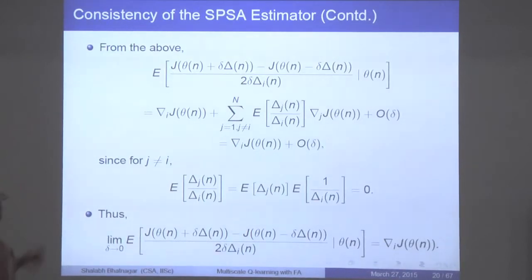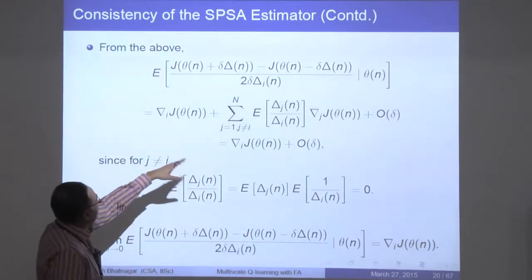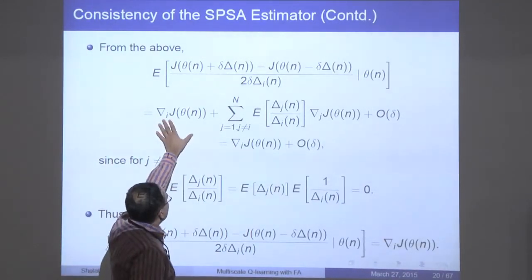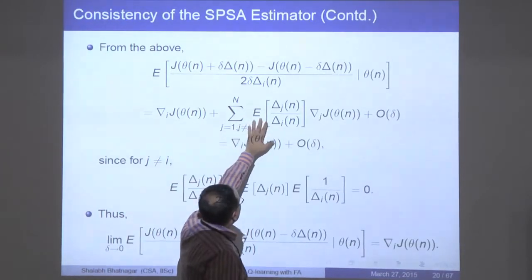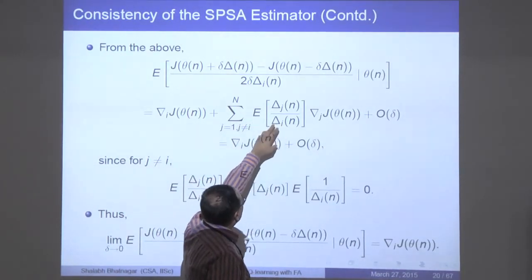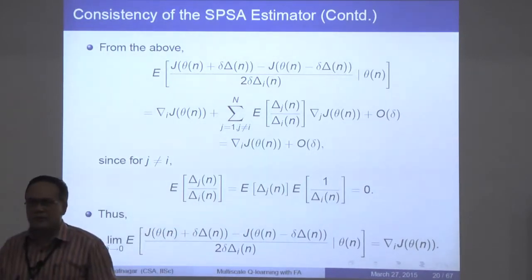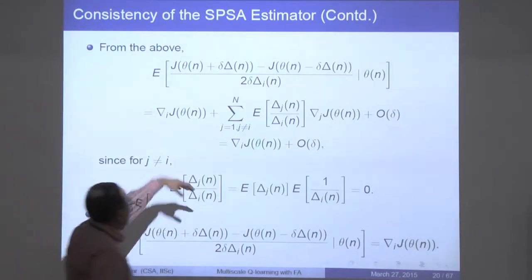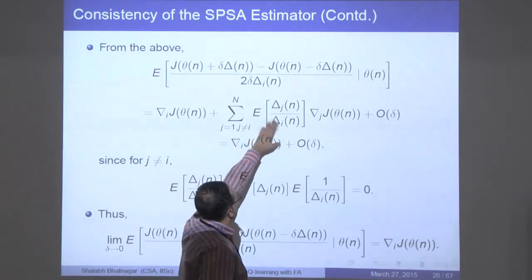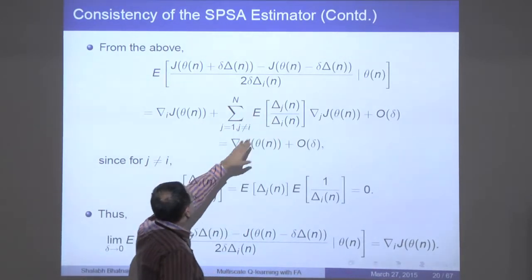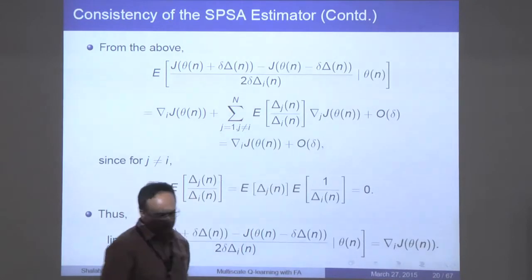Okay, so if you take the conditional expectation of this given theta n, you recover this, and then the conditional expectation comes to this term. Now because of the fact that the delta ens are plus minus 1 with probability half, this term drops off completely. So this is out of the equation now, the entire quantity vanishes, and what you recover is this.